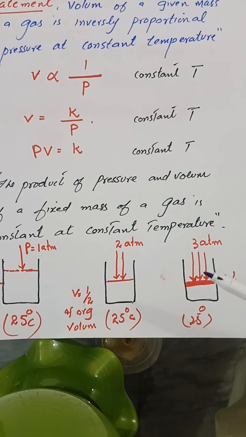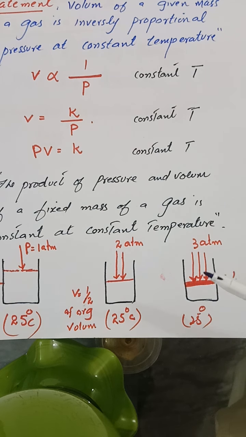Now put the values in Boyle's law equation. P1 V1 is equal to K. The value of P1 is 1 atm and volume is 1 decimeter cube, so the constant value is 1 atm dm cube. Now when the pressure is doubled, from 1 atm to 2 atm, the volume remained half of the original volume.